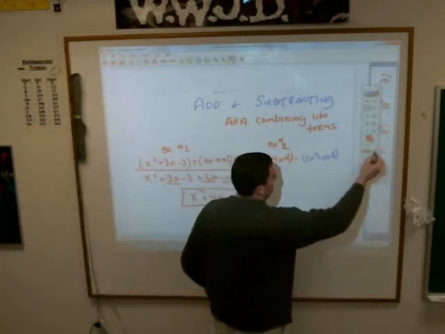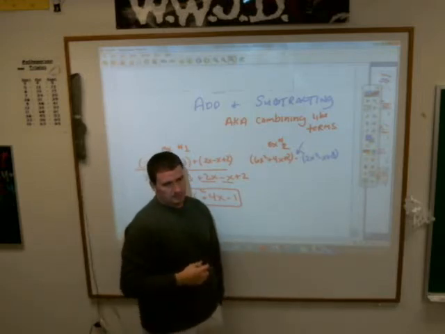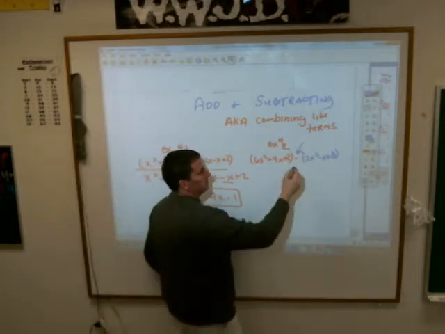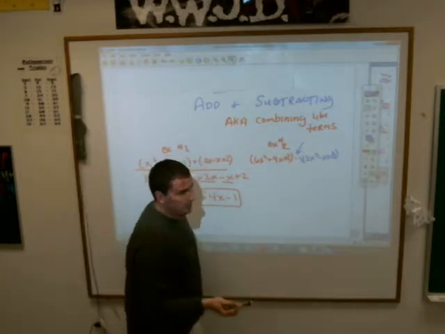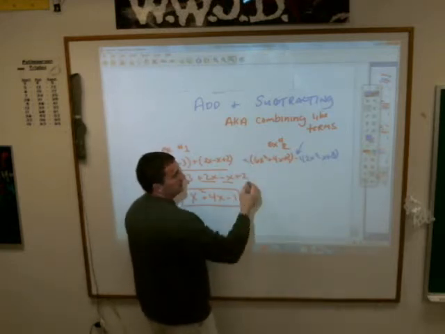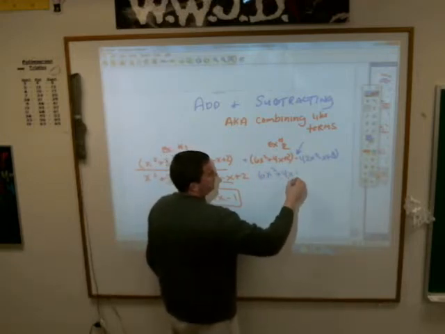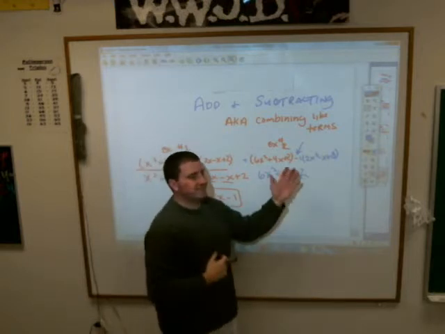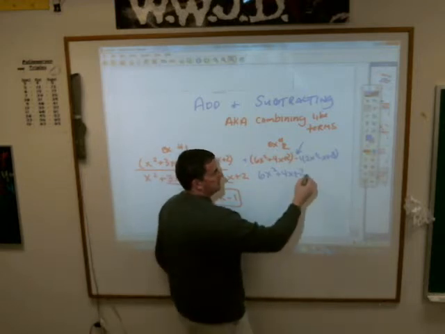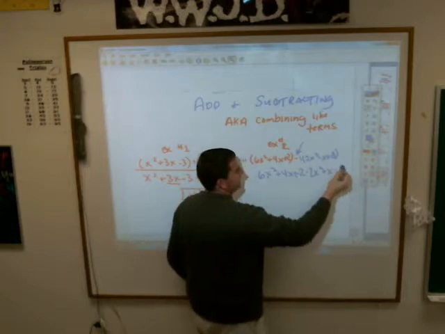Now, here is the other situation. When you have a subtraction sign, that does change stuff. It changes everything inside the parentheses to its opposite, because it's like multiplying everything by a -1. This one doesn't change because there's no negative in front of it. It's like having a plus sign. So you keep the 6x squared plus 4x plus the 2, but everything inside the second parenthesis, when you multiply through by the -1, changes to its opposite. So this now becomes a minus 2x squared, a plus x, and a minus 8.